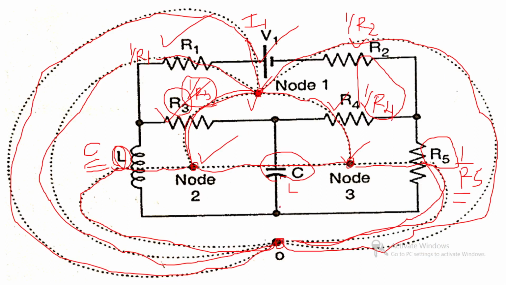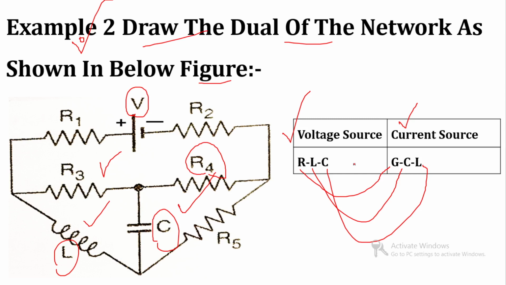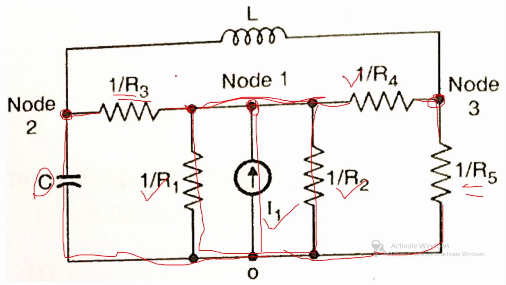So its dual is L and it appears between node 2 and node 3. You can see over here that this is node number 2, this is node number 3. So between node 2 and node 3, the inductor appears.